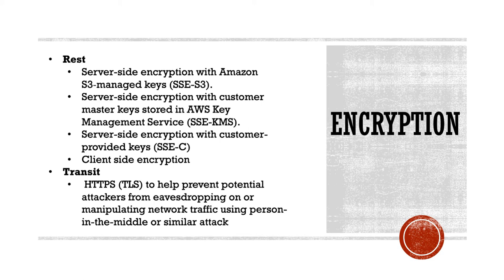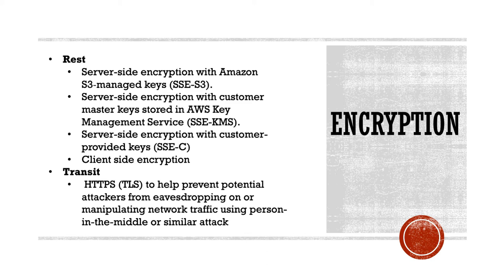So while creating the object, we can select these kind of options. We'll see it on the console how we can select the options, but essentially server side encryption is possible using S3, or there can be a server side encryption where customer master keys are stored in the KMS. KMS is a key management service by AWS, so the keys will be managed and stored in KMS. Then there can be a server side encryption which is by customer provided key. Here the customer is responsible for providing the key to do the encryption and decryption.